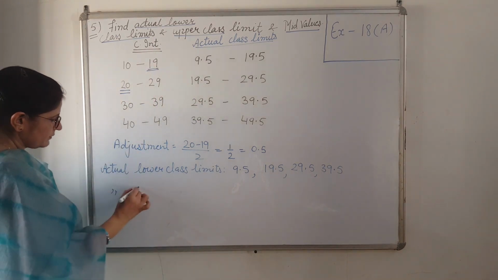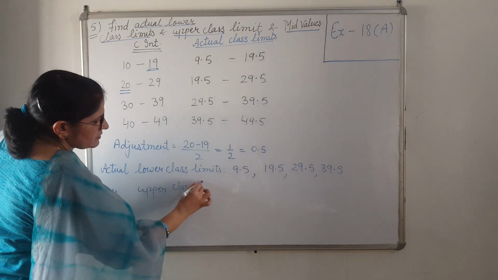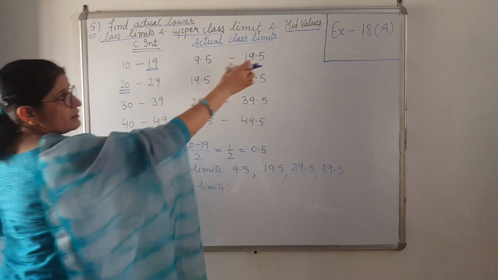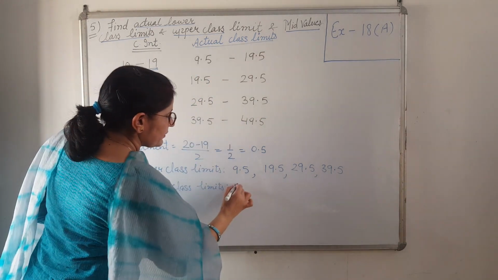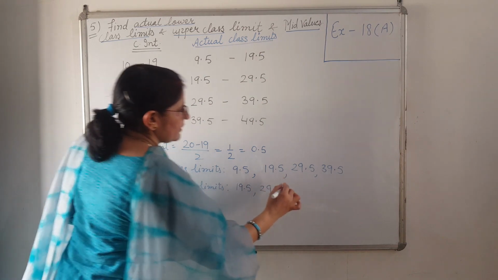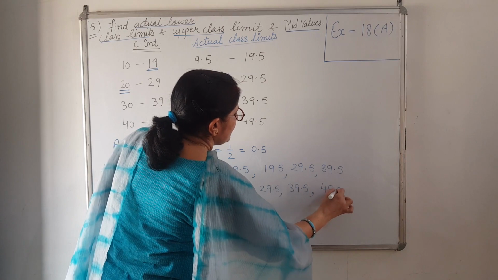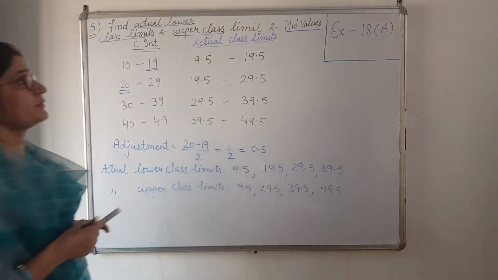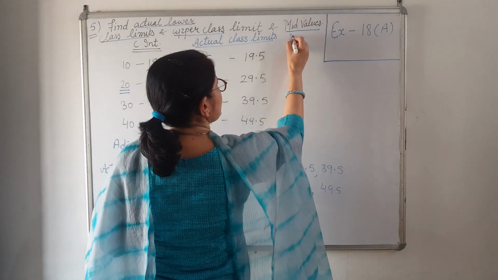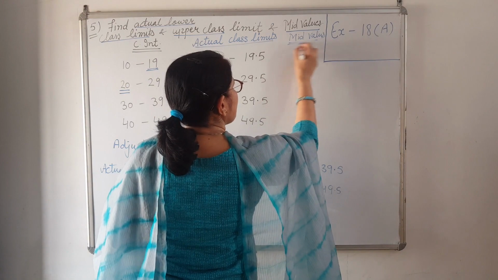So actual upper class limits. You have to take these all four values 19.5, 29.5, 39.5 and 49.5. Now which third thing we have to find? We have to find its mid values. Now how to find mid values?